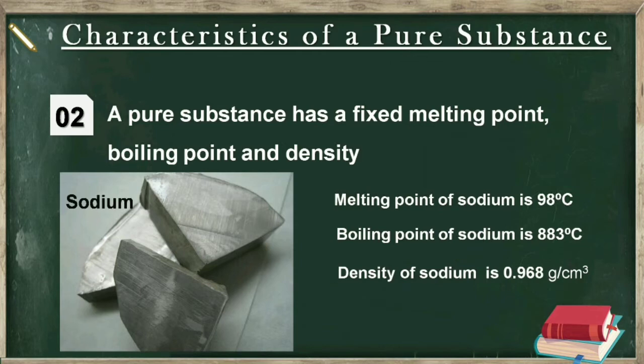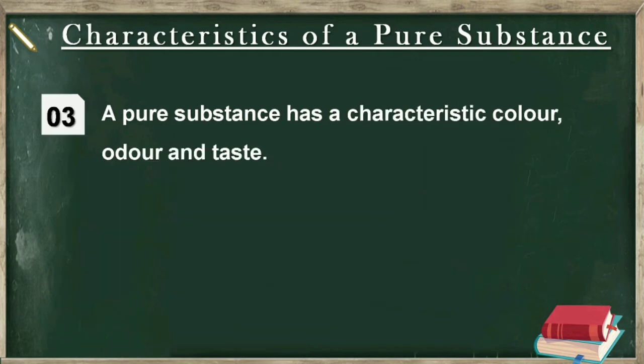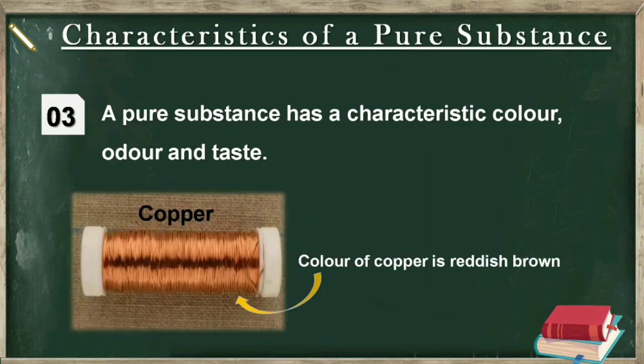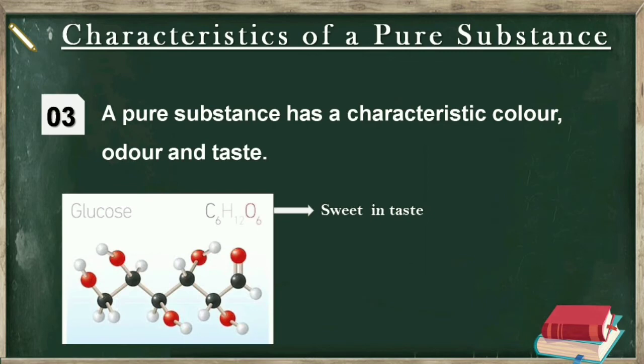Then characteristic number 3 is that a pure substance has a characteristic color, odor and taste. For example, pure water is always a colorless, odorless and tasteless substance. Color of copper is always reddish brown and taste of glucose is always sweet.